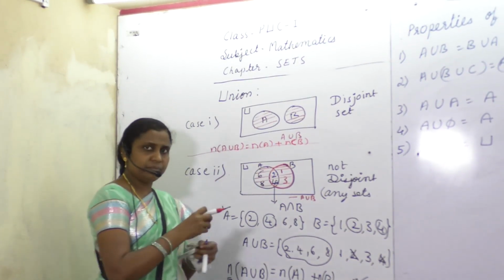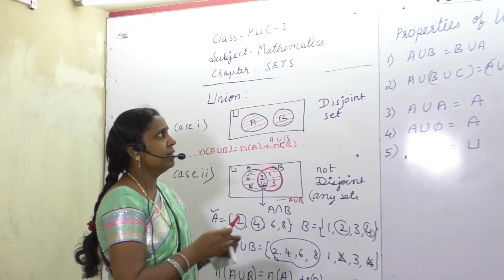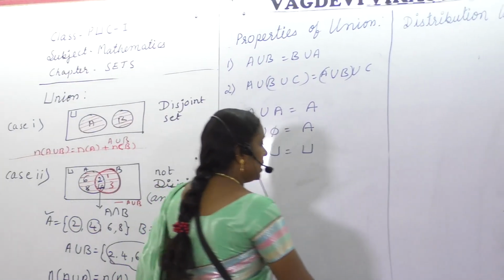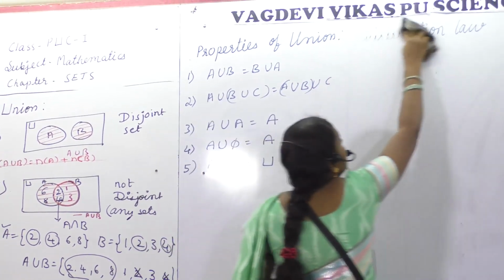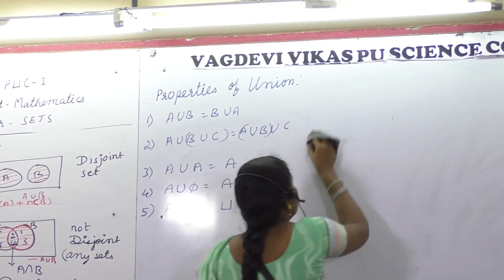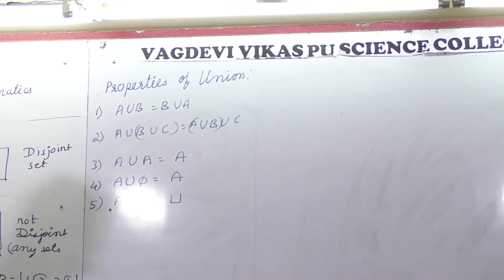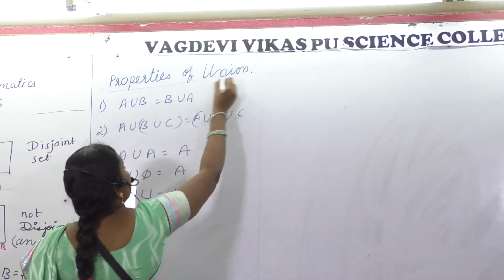Got it, students? Okay. Next we will be considering a few standard properties. Standard properties of what? Union and intersection are very important operations on sets. Okay. So first we will be dealing with properties of union.